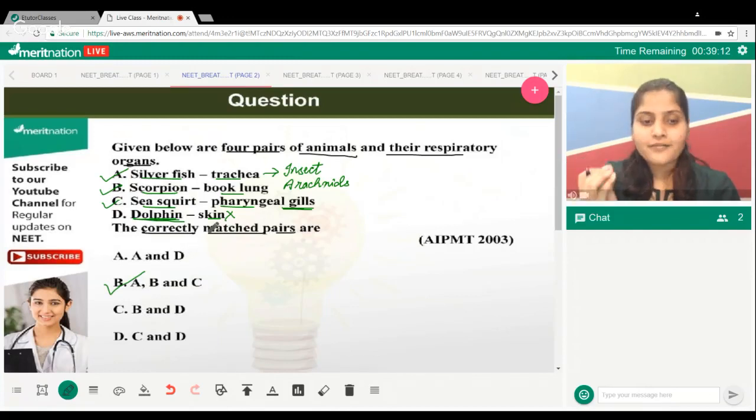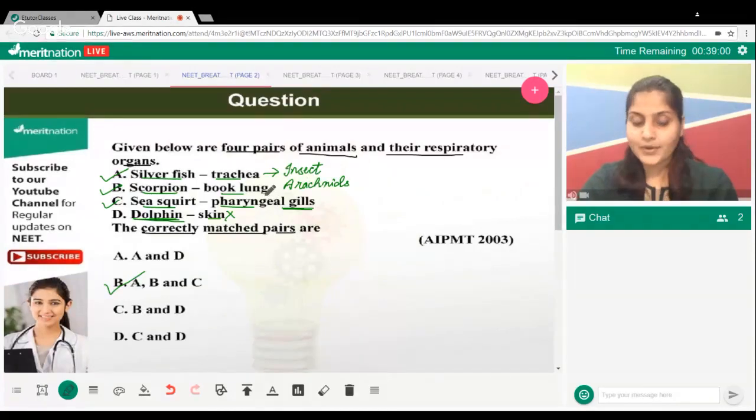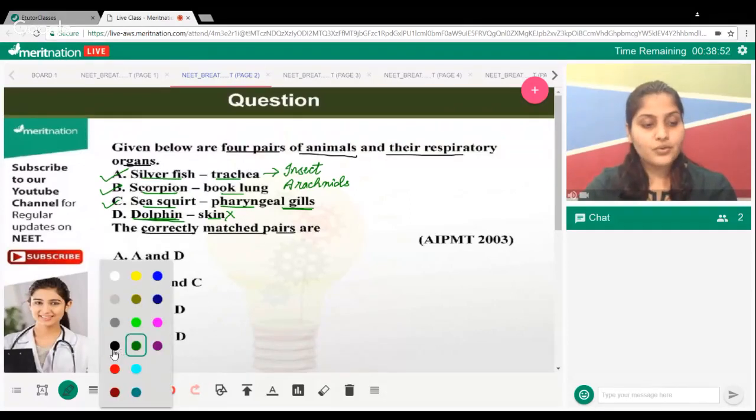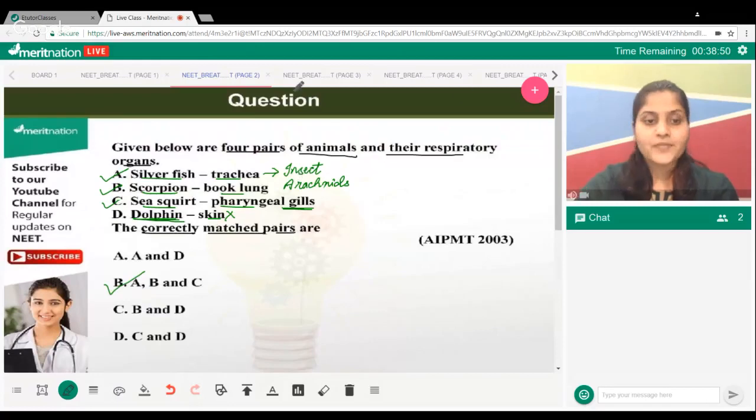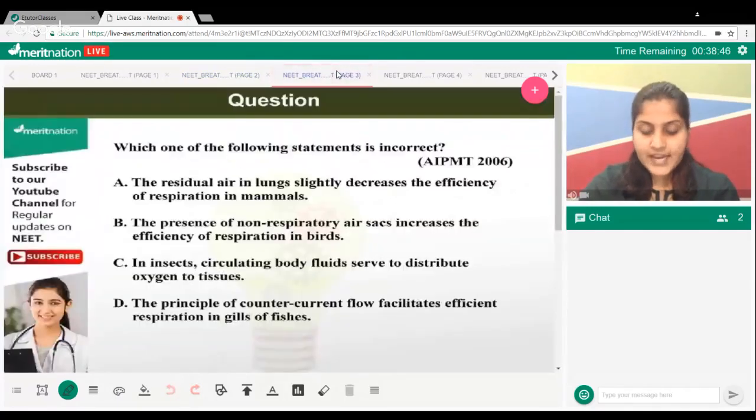A little bit of idea from the classification you could have gotten. This particular question could have helped you if you remembered a few of the names from the diversity chapter. All right, so I guess this is clear to you. Should I move forward now? I guess you've learned how to deal with this type of question. So moving on to the next question, your time has begun.